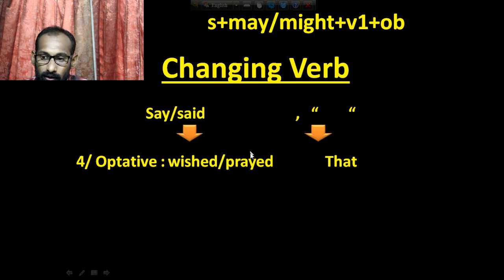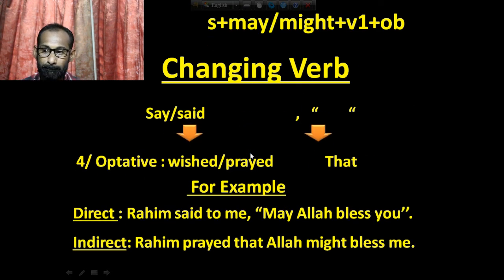For example, Rohim said to me, may Allah bless you. So here is indirect. Rohim prayed that. Actually, I will not use an object in the case of an optative sentence. So Rohim prayed that Allah, that means I have used subject, then might, as it is past tense I have to use might. Then bless, that means this bless is verb 1. Then me is the object. So Rohim prayed that Allah might bless me.